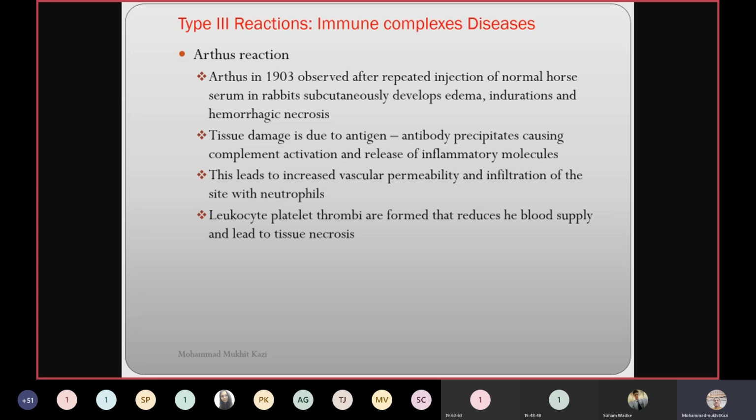Tissue damage is due to the antigen-antibody precipitate. See, antigen-antibody complexes are formed that get precipitated, and that causes complement activation and release of inflammatory molecules. And because of that, there is pain and all that. I told you the example of chikungunya also. This leads to increased vascular permeability and infiltration of the site with neutrophils. Leukocyte-platelet thrombi are formed that reduce the blood supply and lead to tissue necrosis. There is tissue necrosis.